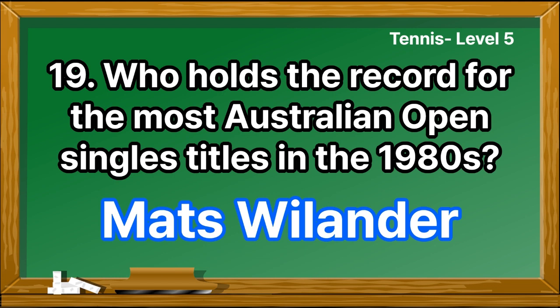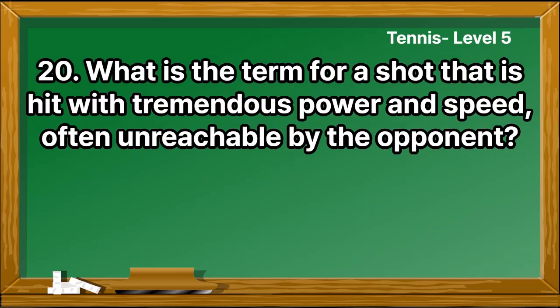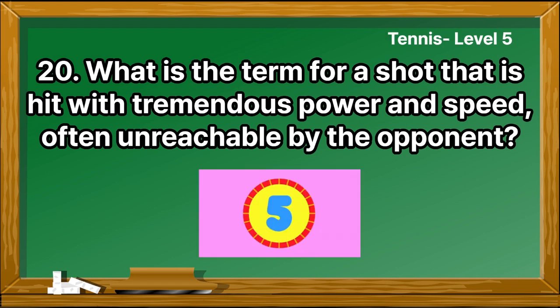Mats Wilander. What is the term for a shot that is hit with tremendous power and speed, often unreachable by the opponent? Power shot.